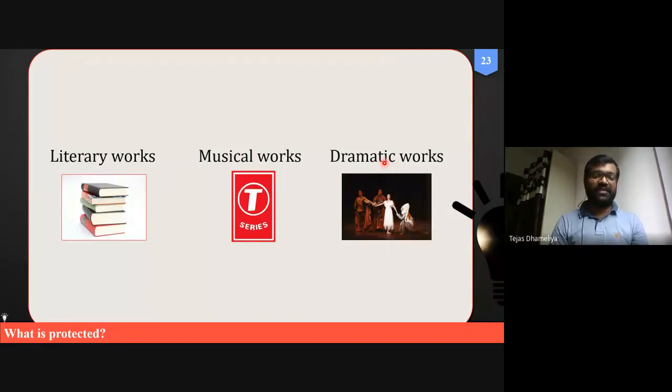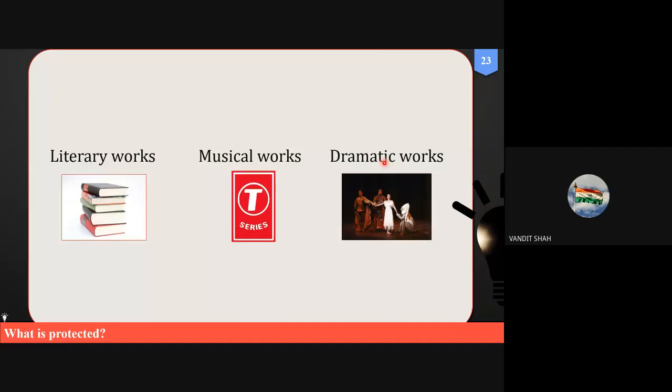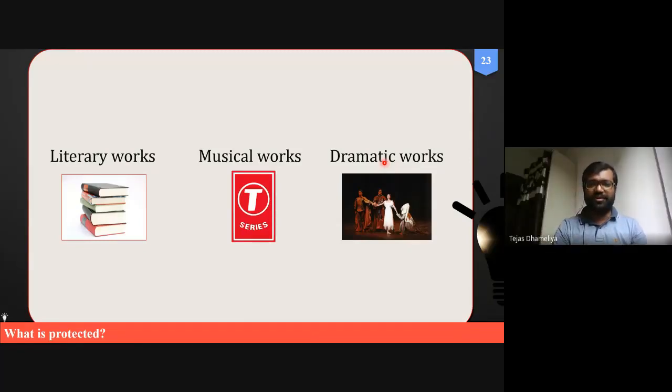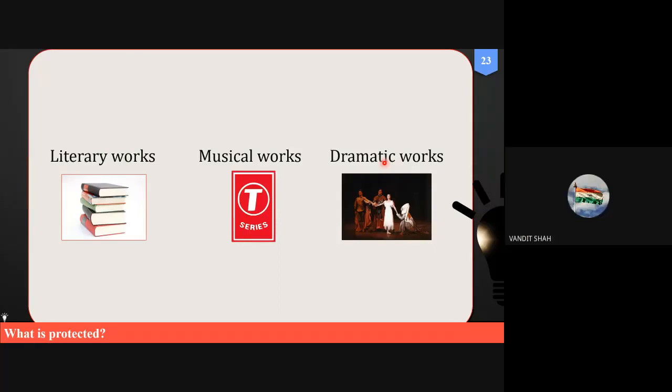That is required. Sir, question. Yes. Sir, if someone sings a song in a concert, a song of someone else, would it be infringement of the copyright? I could not understand your question. What do you want to say? If someone else is singing, let's say Arijit Singh is singing an Atif Aslam song in a concert, by which he is making money, will he be infringing Atif Aslam's copyright?